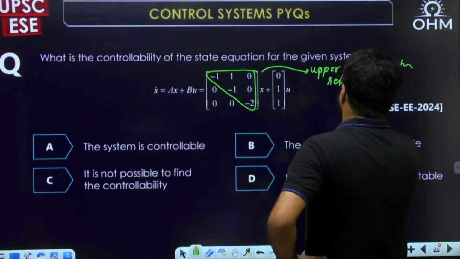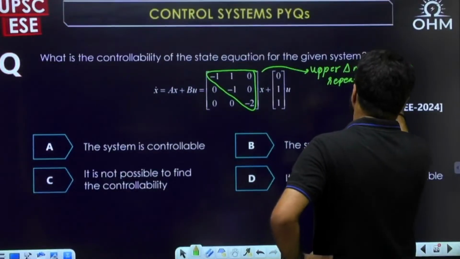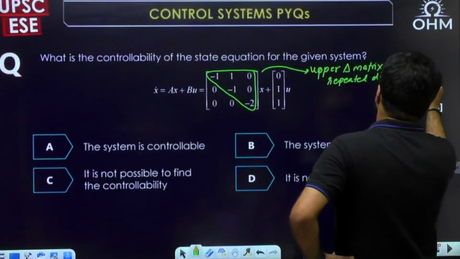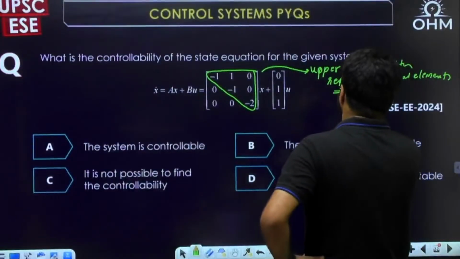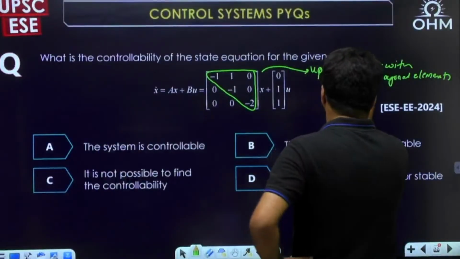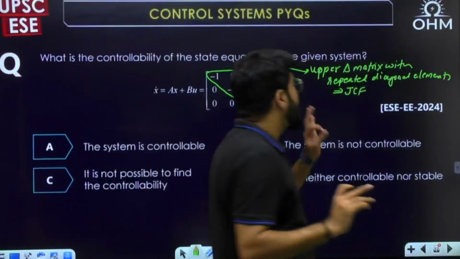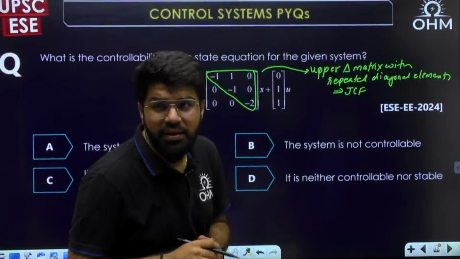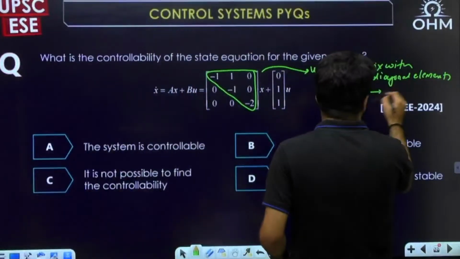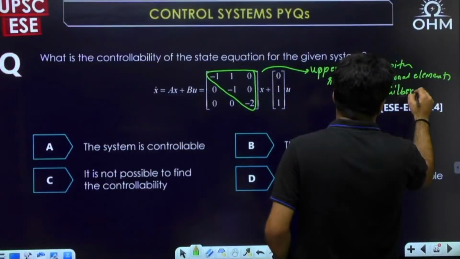Upper triangular matrix, important point, with repeated eigenvalues, with repeated diagonal elements. Okay, confirms a JCF model. It is not only upper triangular, it should be upper triangular having some repeated eigenvalue or diagonal element. So that confirms JCF, and JCF also means Gilbert's can be applied.